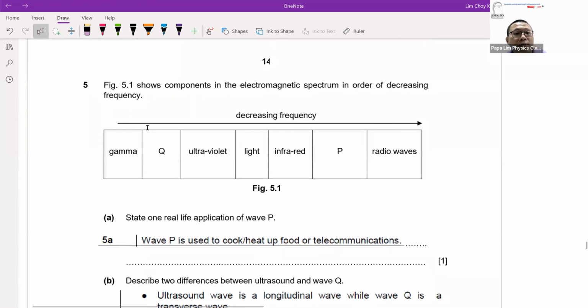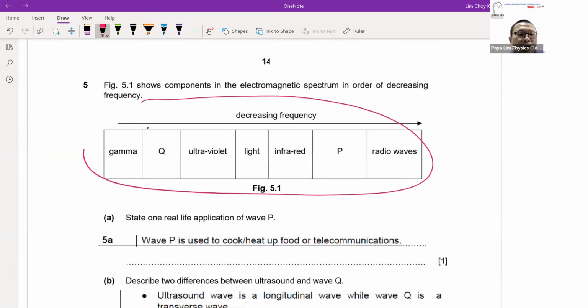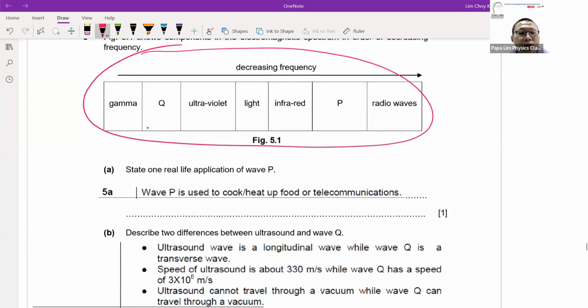Now back to the EM spectrum. The arrangement of the waves is a standard thing that we need to know, the arrangement of the waves in terms of the frequency or in terms of the wavelength. So you will know that straight away. If I give you P, the wavelength P here will be your microwave. You should know, because they ask for the application. So if the first part is to give the correct application, you must know the wave that is of interest. In this case, it will be microwave, and you just throw in whatever application that you know.